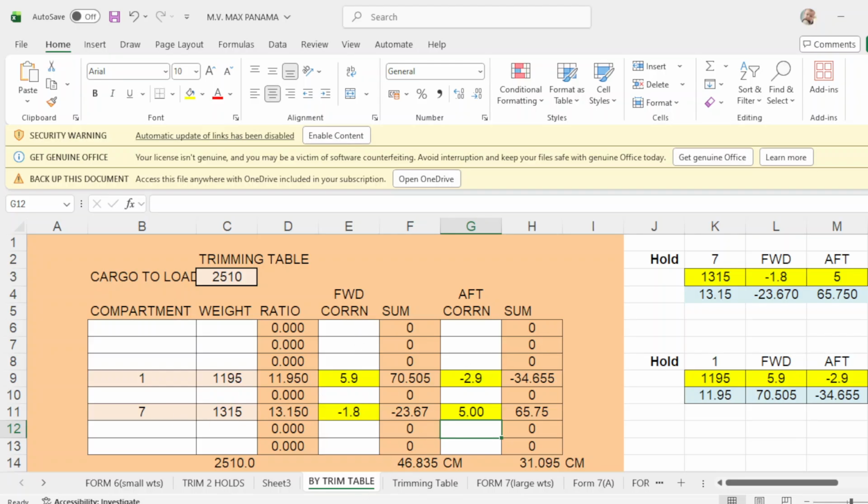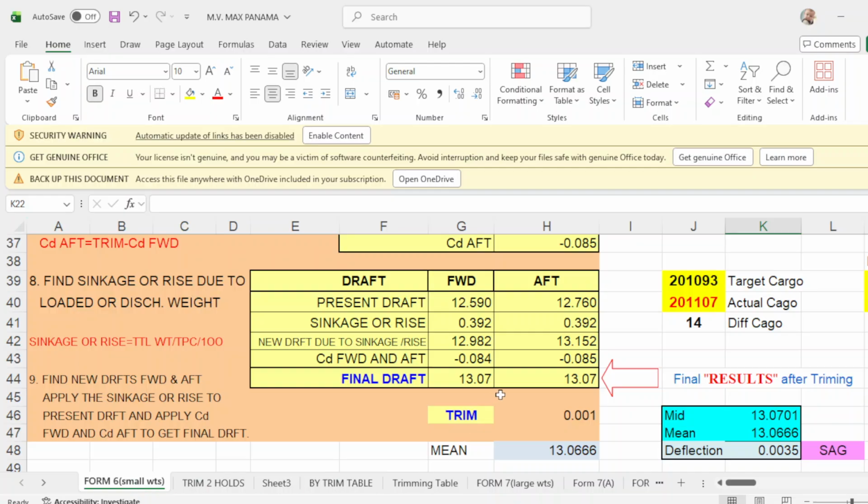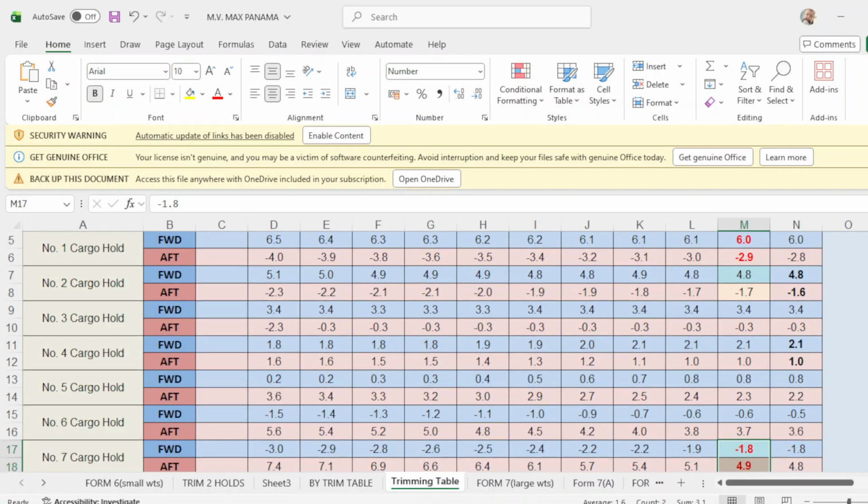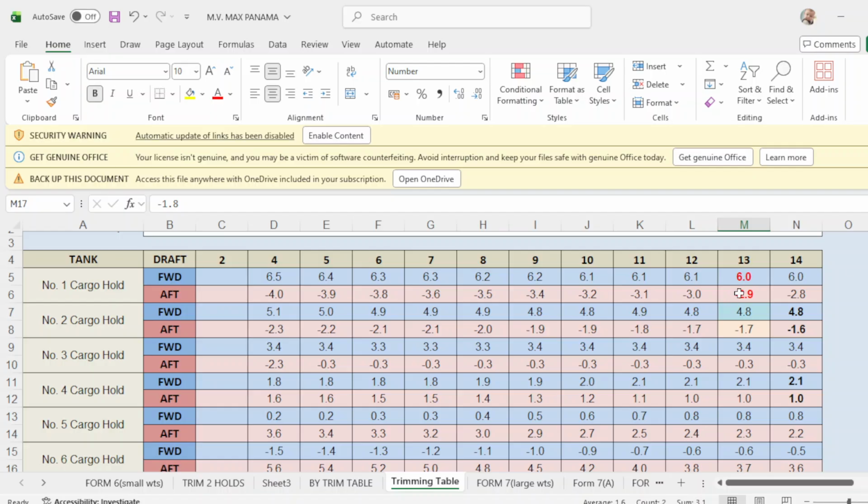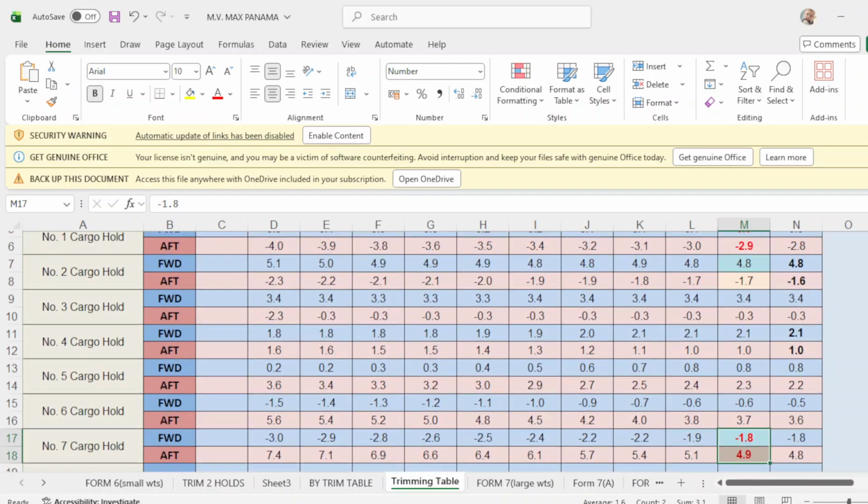So take note what is our drop. Departure drop is 13.07. So we go to 13 meters. Okay, 13 meters, that will be here. Number 1 and number 7. Okay, 13 meters. So what is number 1 is 2.9 and I'm sorry.